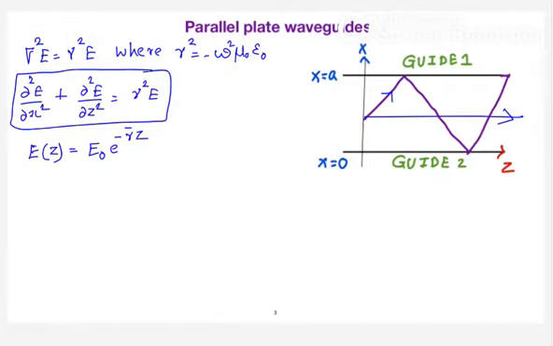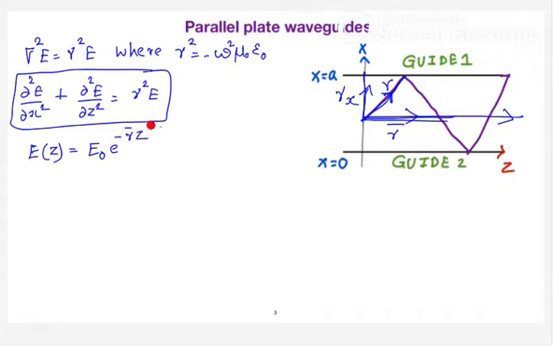You can see here, this is your resultant propagation. So the propagation constant I can call gamma, and the propagation constant in the z direction I can call gamma bar. Similarly, along this direction I can represent it as gamma x. So gamma is the resultant propagation constant, gamma bar is along the z direction, and gamma x is along the x direction.